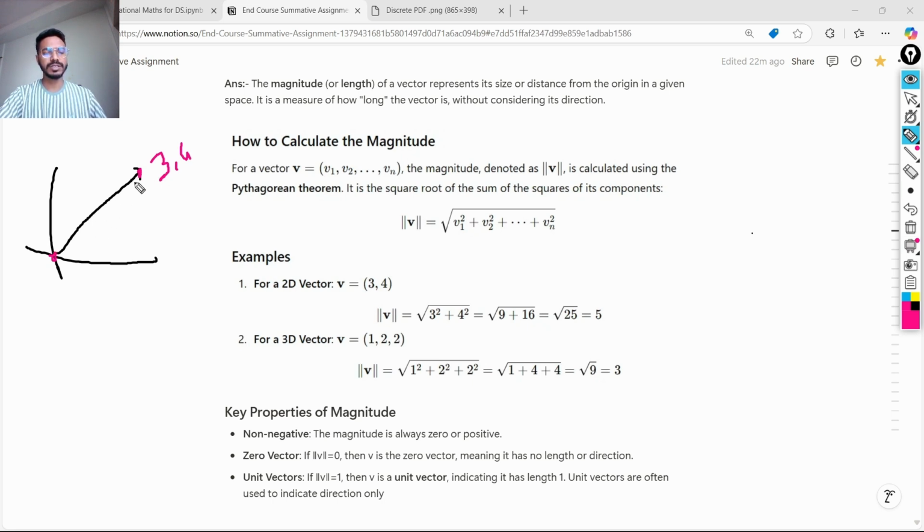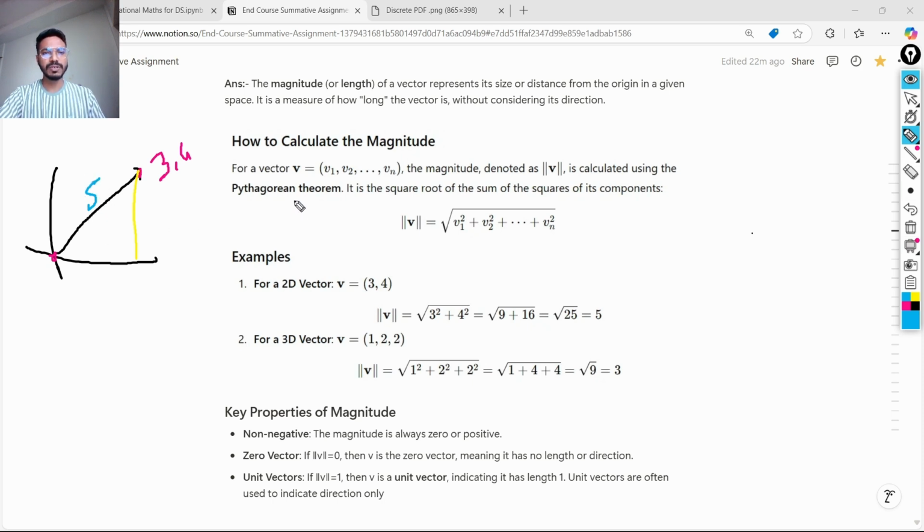To find the length of this vector, we can use one very important and famous theorem, the Pythagoras theorem. We can see that it is 3 units in the x-axis and 4 units in the y-axis. So we can calculate using the formula to find the magnitude: the square root of 3 to the power 2 plus 4 squared, which is 9 plus 16, that is the square root of 25. So what will be the distance of the vector? It is 5.